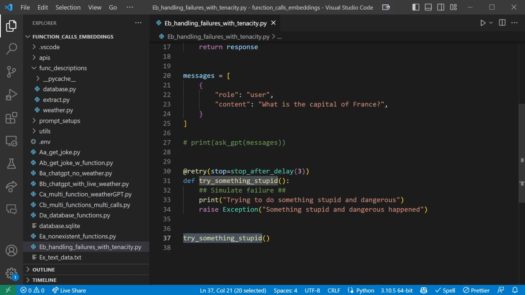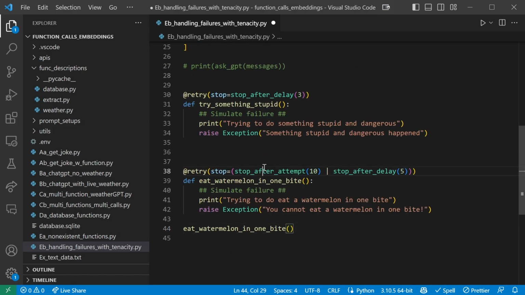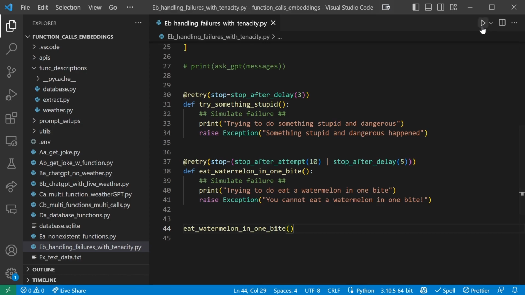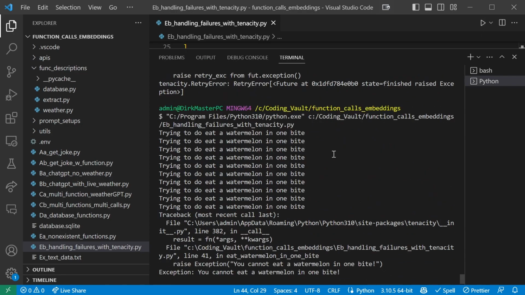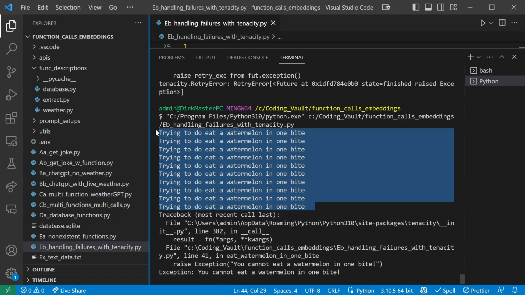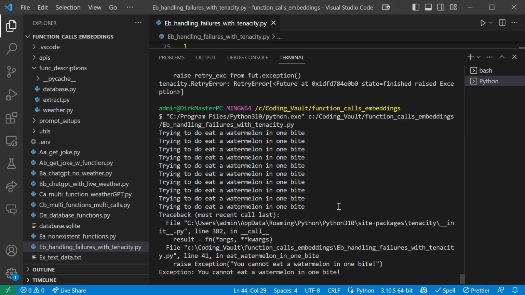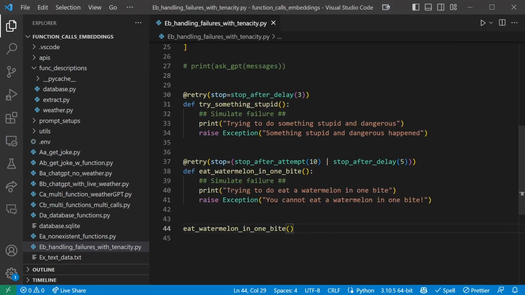And you can also combine trying for a certain period of time or a certain number of attempts. So I'll show you another example below here. Stop after 10 attempts, or stop after a delay of 5 seconds. And we define eat watermelon in 1 bite, trying to eat a watermelon in 1 bite, which raises an exception because you cannot eat a watermelon in 1 bite. And we're going to run this. And of course, running it 10 times is much faster than 5 seconds. So it just runs 10 times and then it fails.